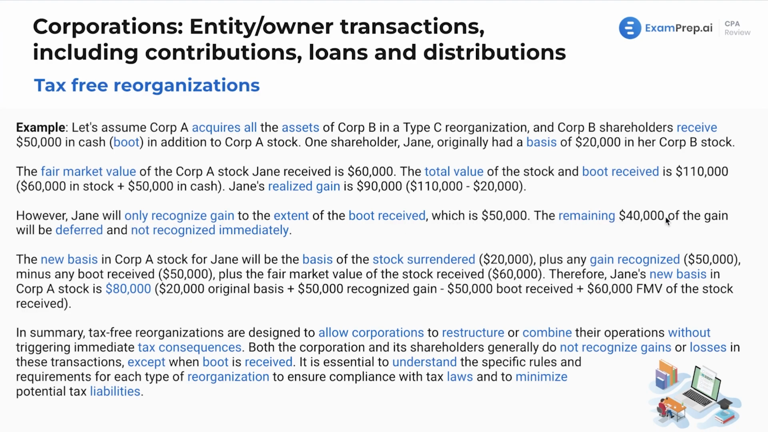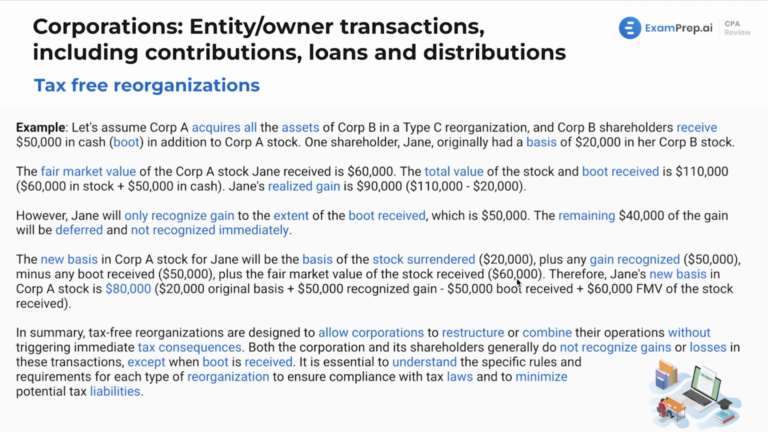The remaining $40,000 of the gain will be deferred and not recognized immediately. So the new basis in Corporation A stock for Jane will be the basis of the stock surrendered, which is $20,000, plus any gain recognized of $50,000, minus any boot received, which is $50,000, plus the fair market value of the stock received, which is $60,000.